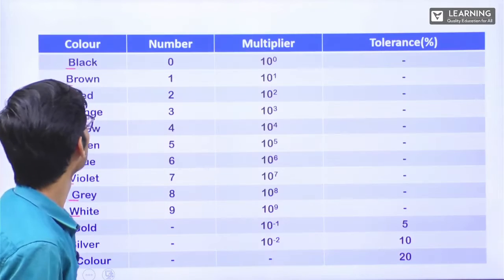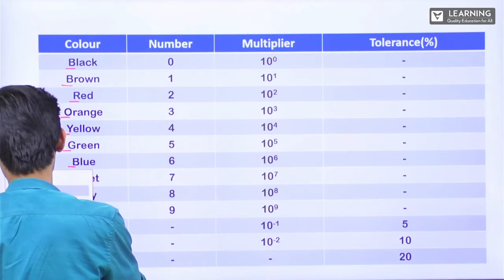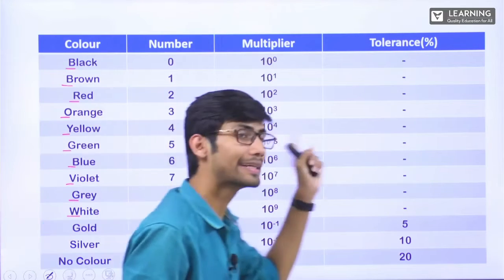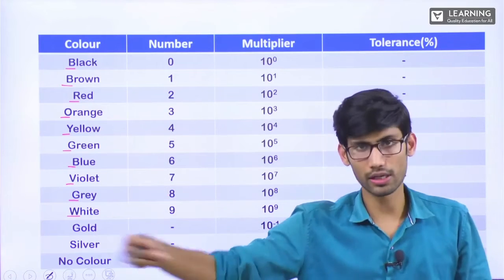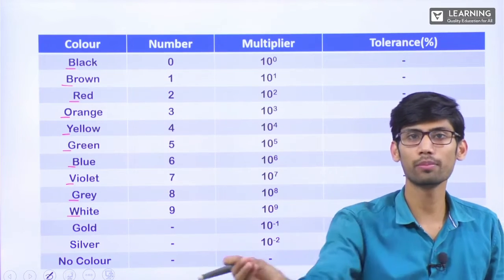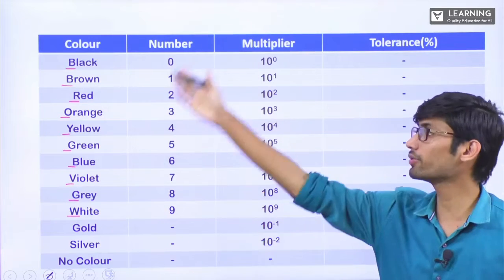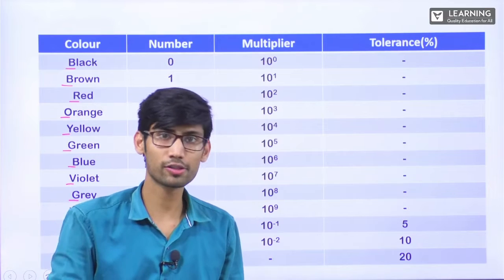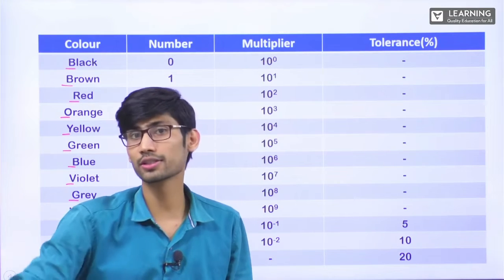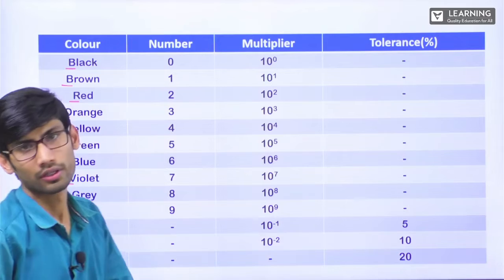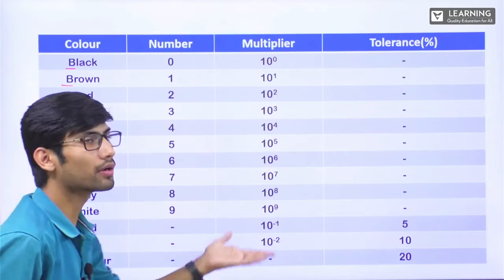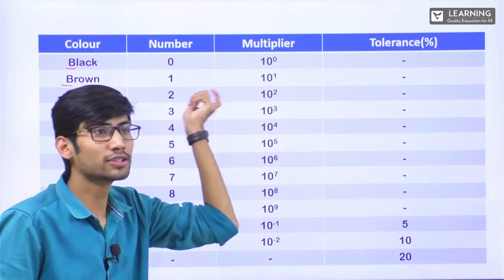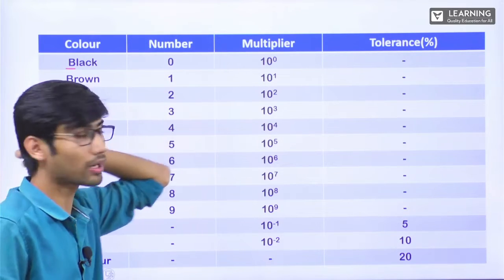Now, let's see which color represents what. This is the very important table. Because suppose, according to your course, if it is a 4-band resistor, you know A, B into 10 power C plus minus D%. But if you don't know these values, you will get 0 in that question, right? After knowing which band represents what, this is the first digit, this is the second digit, after knowing everything also, you will not get anything, because you have to remember which color represents which number. If it is a brown color, what digit should come there? Clear? I told you, brown is 1.